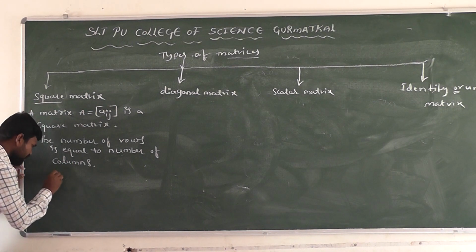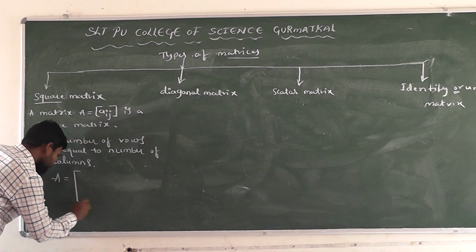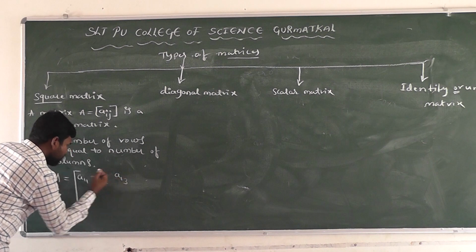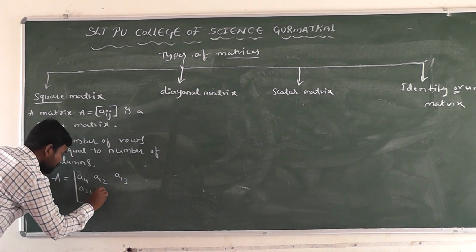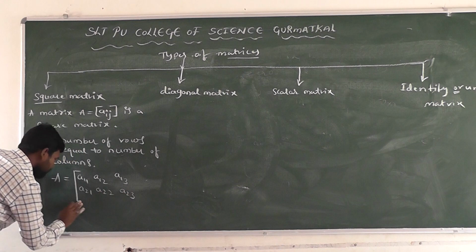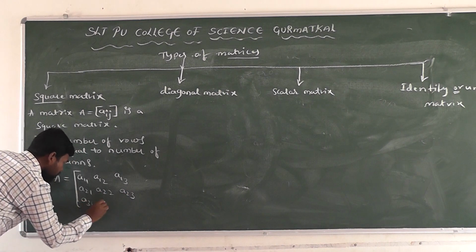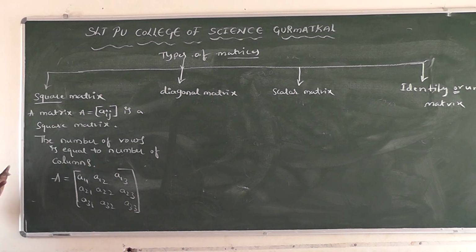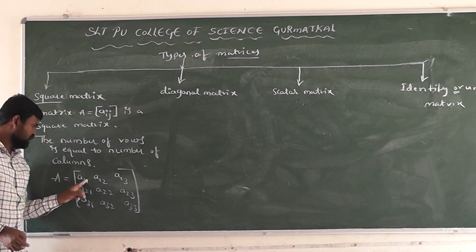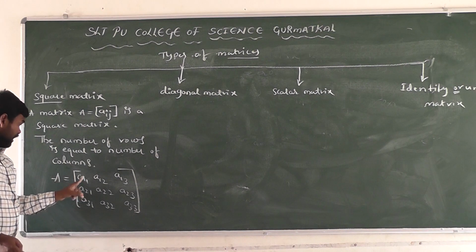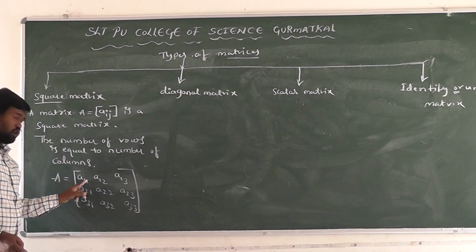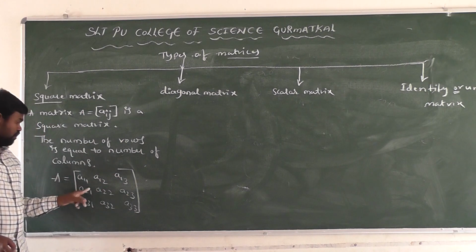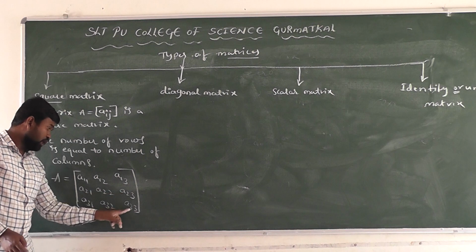For example, A equal to this matrix. In a square matrix, Aij is the ith row, jth column element. This is the element of first row, first column, this is the first row, second column element, first row, third column element, second row, first column, second row, second column, up to third row, third column element.